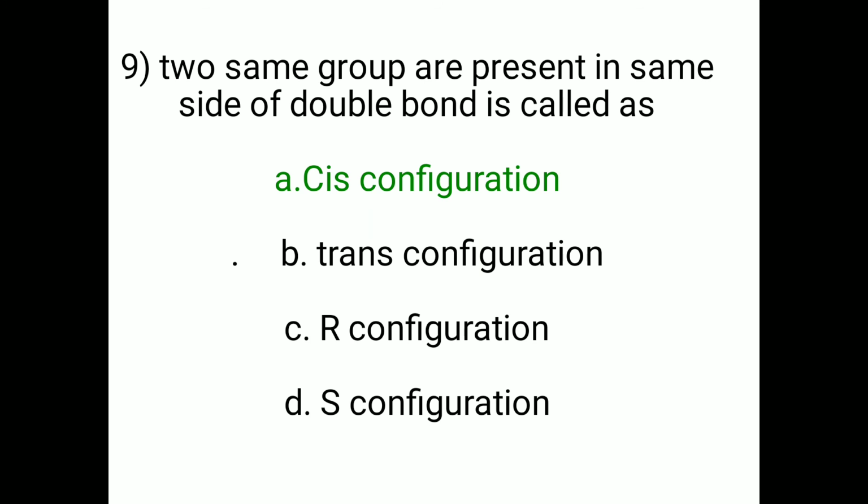Question 9. Two same groups present on the same side of a double bond is called option A. Cis configuration, B. Trans configuration, C. R configuration, D. S configuration. The correct option is A. Cis configuration. In cis configuration, in a carbon carbon double bond, the presence of two same groups on the same side of the carbon atoms is called cis configuration.